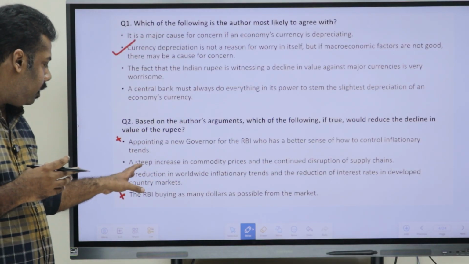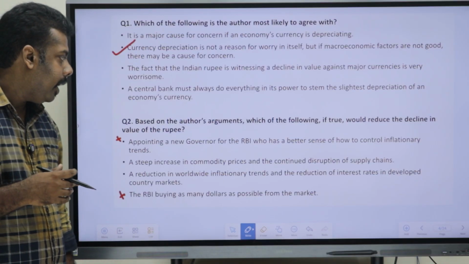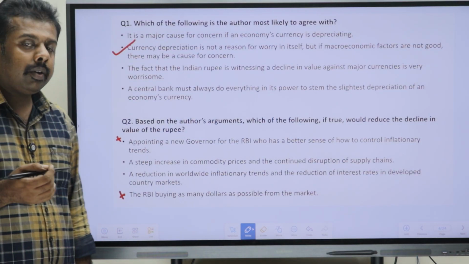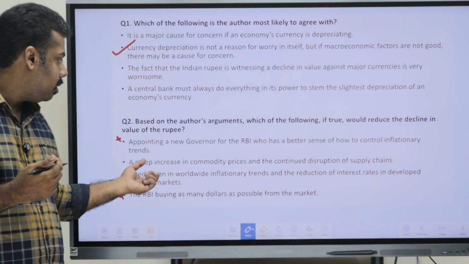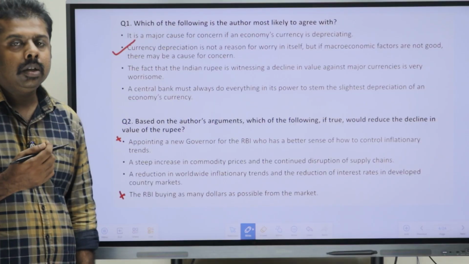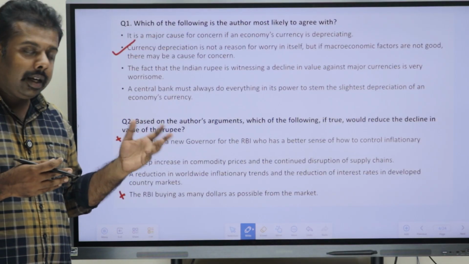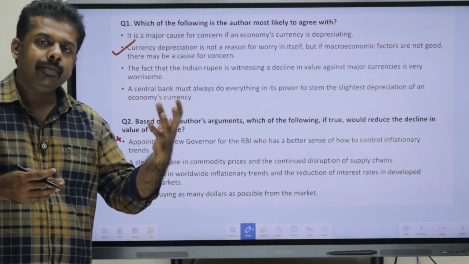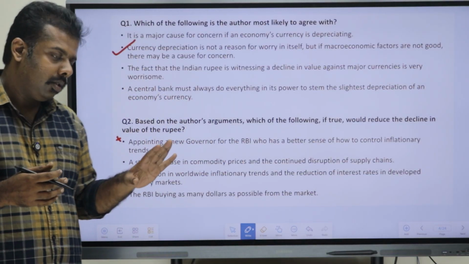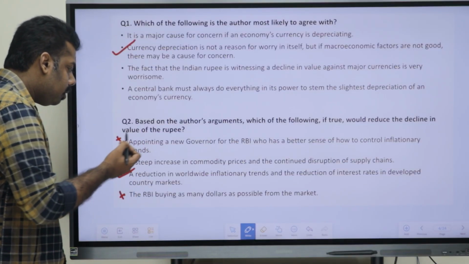Second one, a steep increase in the commodity prices and continued disruption of supply chains. Will that reduce the decline of the rupee? No. If we increase the prices of commodities, inflation would increase, so that would always fluctuate the value of the rupee. So that is also not a remedy to control the value of the currency. That could be eliminated. So from this we can mark the third one as right.